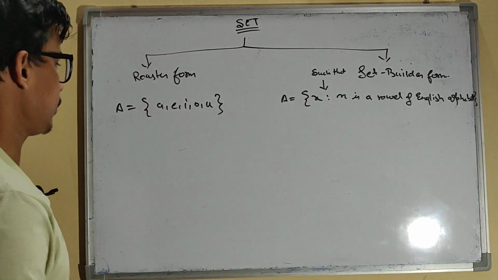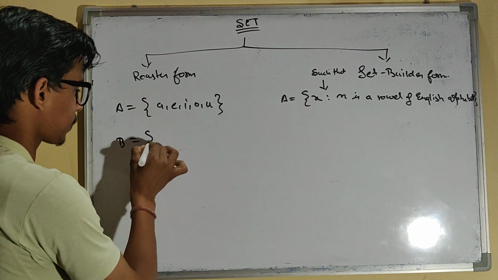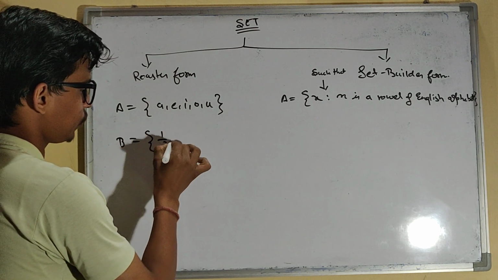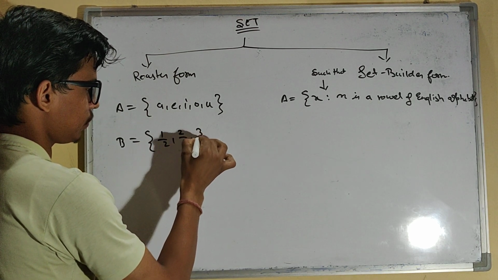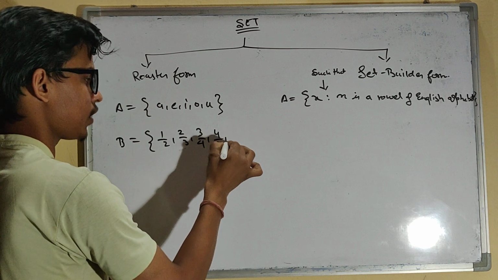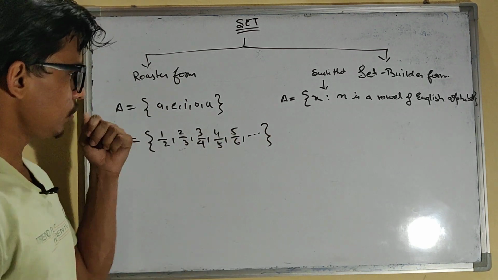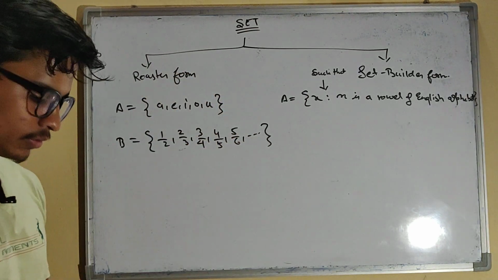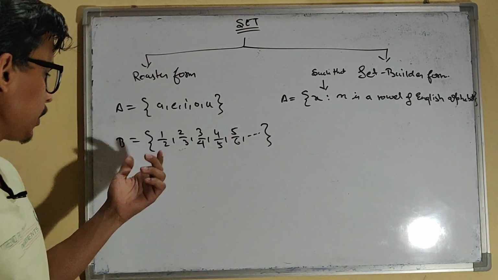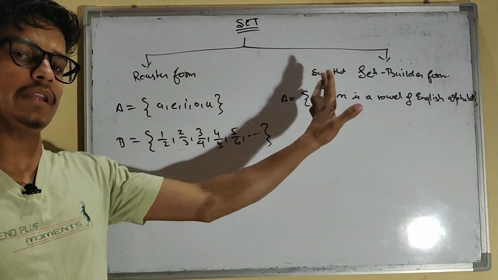Now let's see B. B is 1/2, 2/3, 3/4, 4/5, 5/6, and so on. It goes on indefinitely. So what you can see here is that it is going to infinity, right?